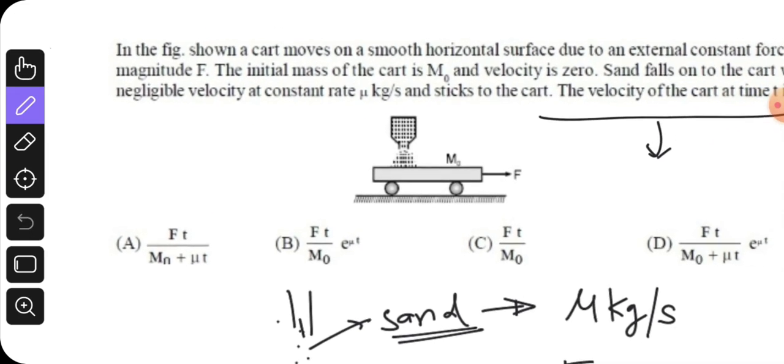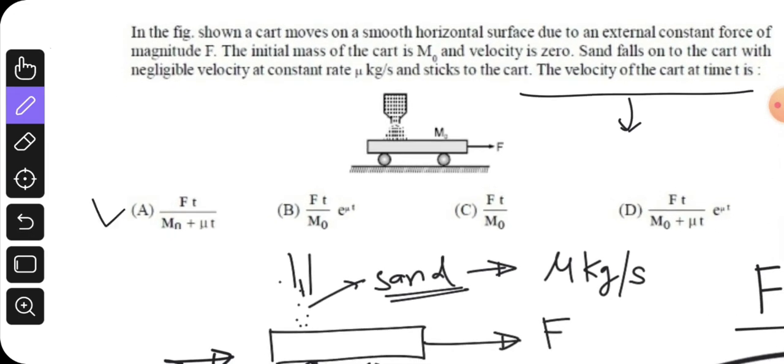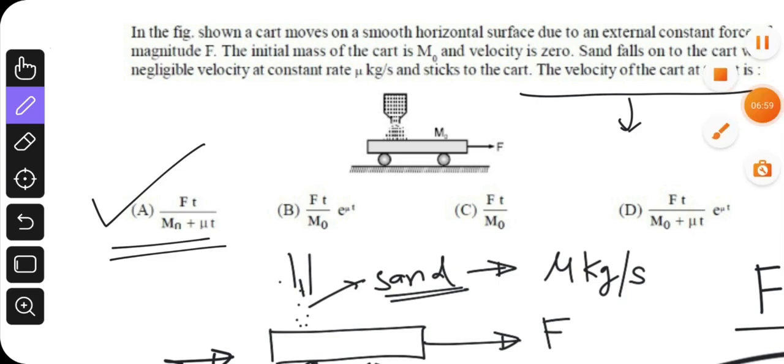So which option should be correct? Option A should be the correct answer for this question. And if you like my answer, please like the video.